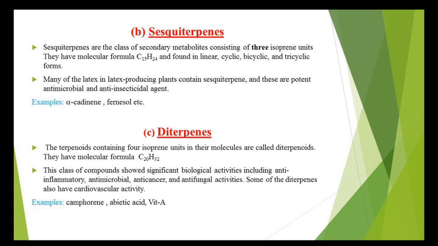Then diterpenes. The terpenes containing 4 isoprene units in their molecules are called diterpenoids. They have the molecular formula C20H32. They show good anti-inflammatory, antimicrobial, anti-cancer and antifungal activities. They even have cardiovascular activity. Camphorin and vitamin A are examples of the diterpenoids.